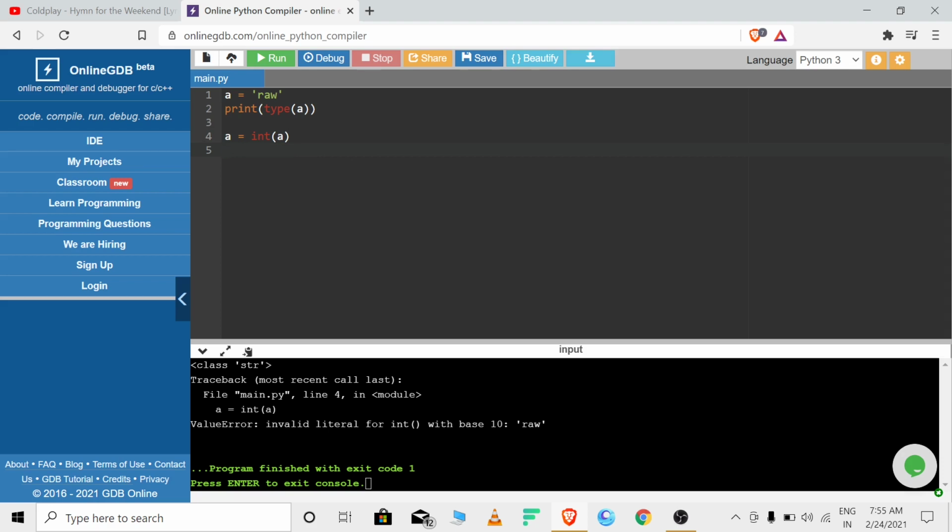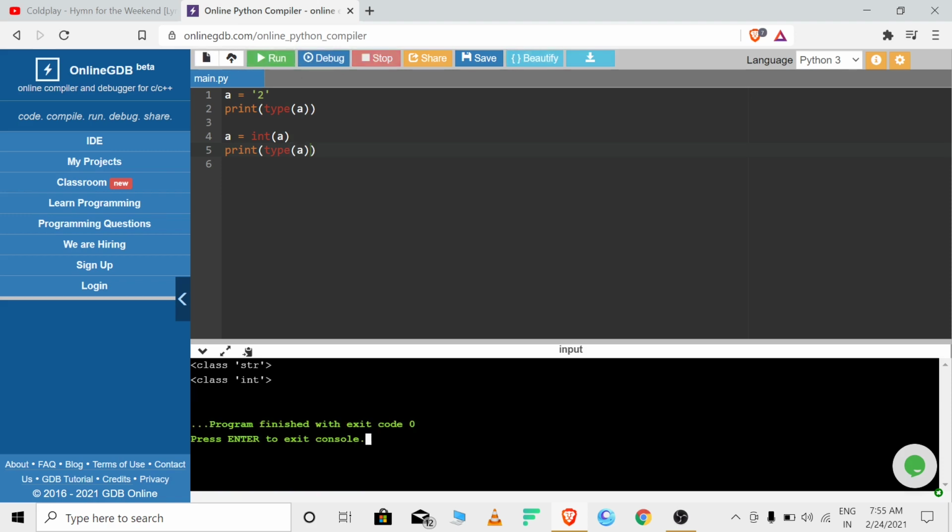What we can do is take any number, for example 2. This line is before converting 2 into integer, and this is after converting into integer. Let's again print type a and see what happens. Yes, before it was string and after converting it became integer. It happened successfully because 2 is indeed an integer.